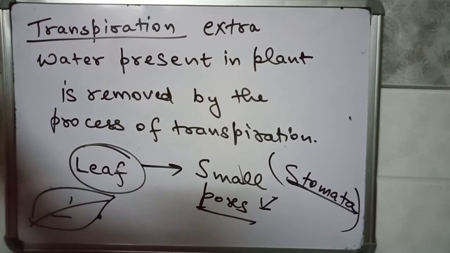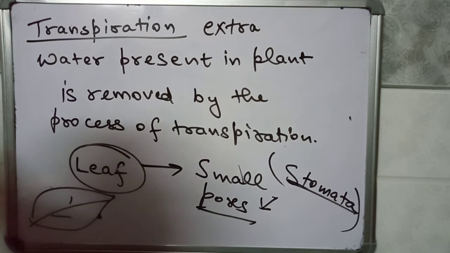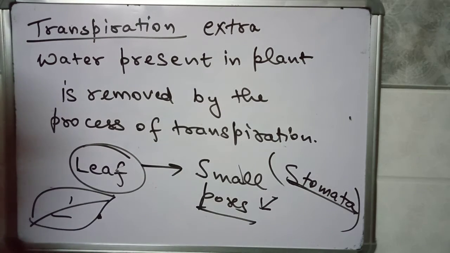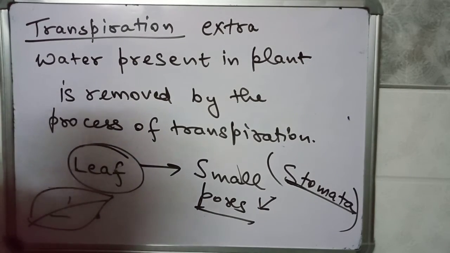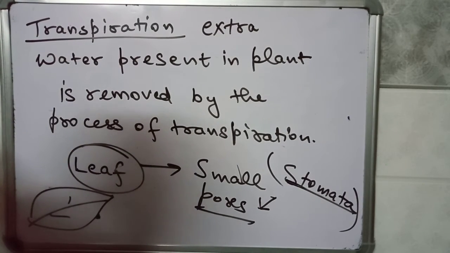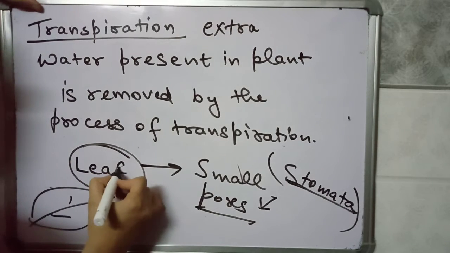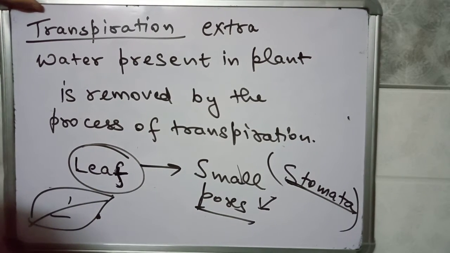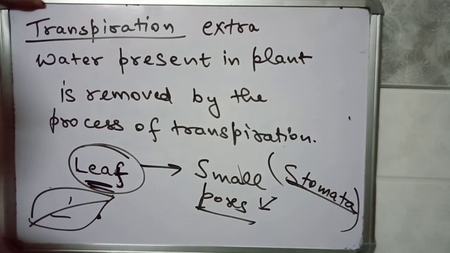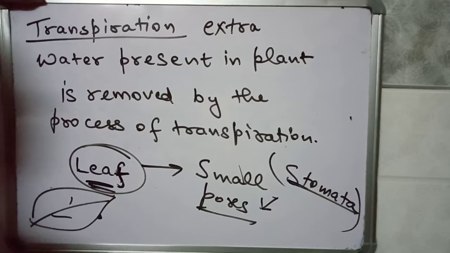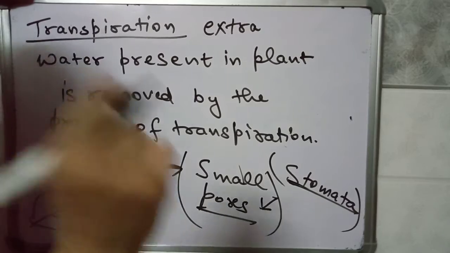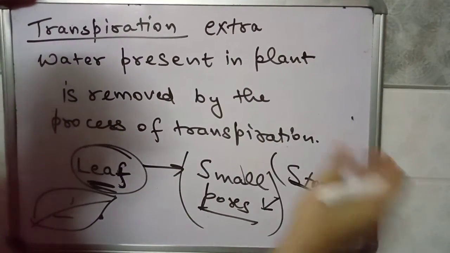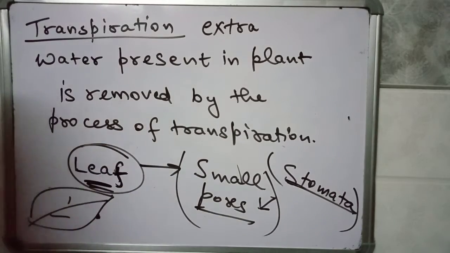So what is the transpiration process? It is the process of removing extra water, or releasing the extra water, into the atmosphere, and this process is known as transpiration. This water is lost with the help of the leaf. Leaves help in removing the extra water present in plants. Through these small holes and openings, water will be released into the atmosphere.